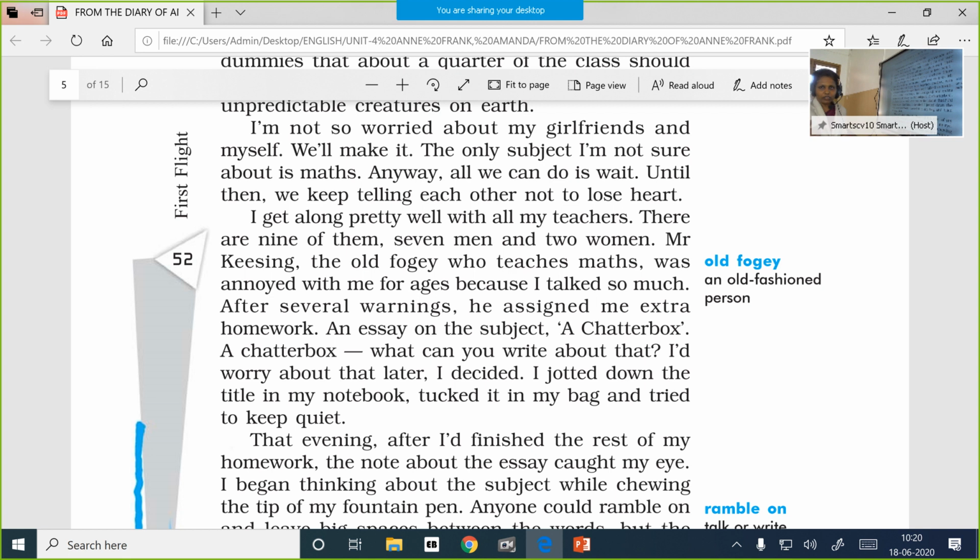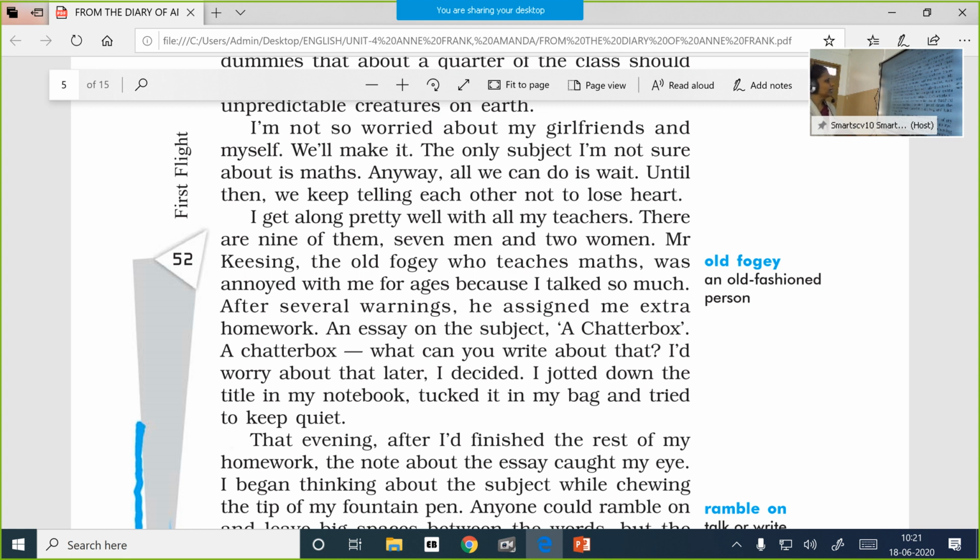So, as far as Anne and her girlfriends are concerned, they are sure that they would somehow pass, they would be promoted to the next class. The only subject she finds tough is maths. And so all they can do is wait till the results are out. And they kept on consoling each other not to lose heart, not to get disappointed. Let us be hopeful.